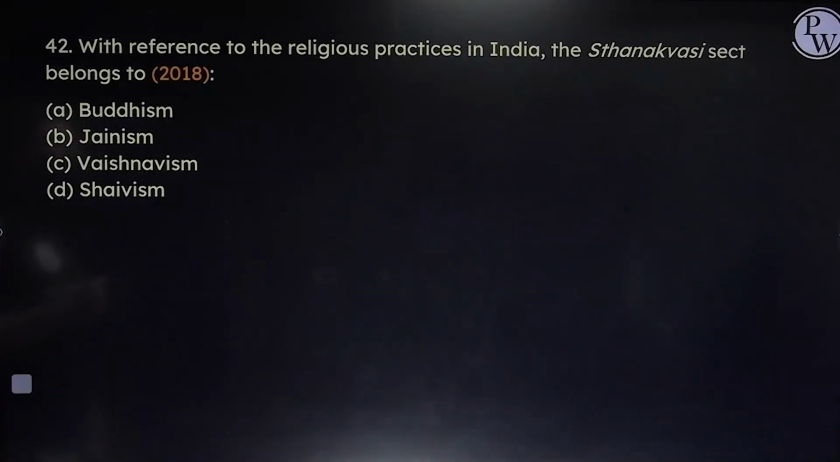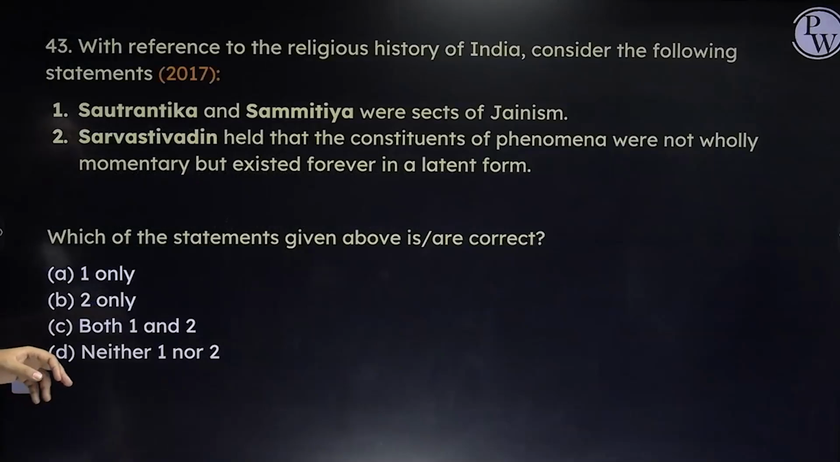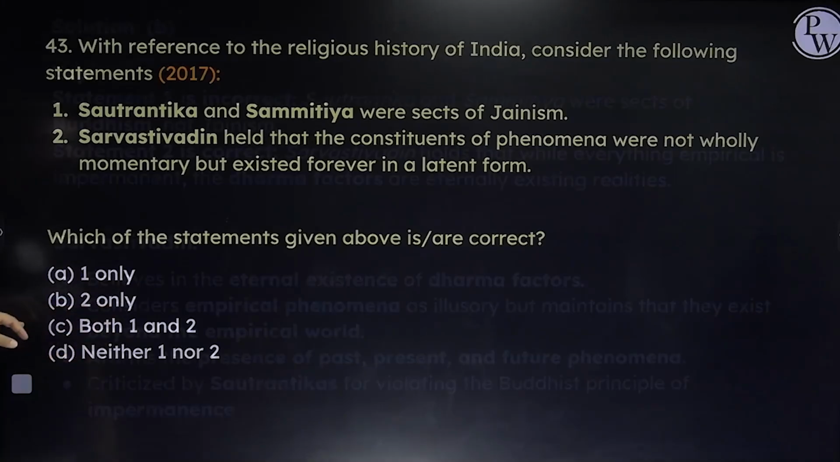With reference to religious sects in India, the Thanakvasi sect. Now, Thanakvasi sect belongs to Jainism. The answer will become again B. With reference to religious history, consider the following. Turantika and Samitya were sects of Jainism. No, they were not sects of Jainism, they were sects of Buddhism. And Sarvastivadins held that the constituents of phenomena were not wholly momentary but existed forever in a latent form. The second statement is correct in this case.